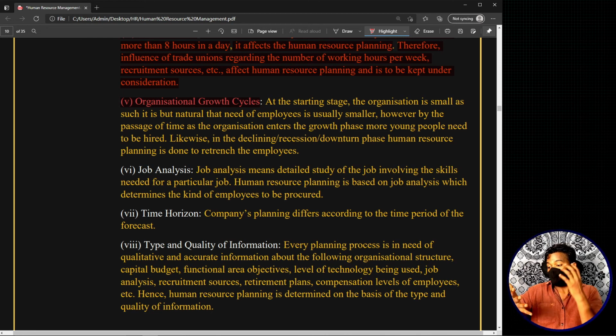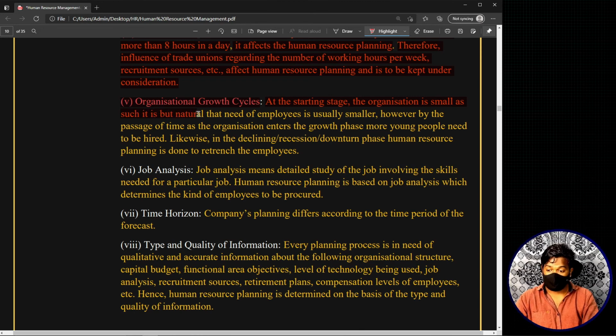Now based on which of these 4 life stages your organization is in, your human resource planning will also get impacted. At the starting stage, the organization is small as such. This is a typo, let me read it in the correct way.